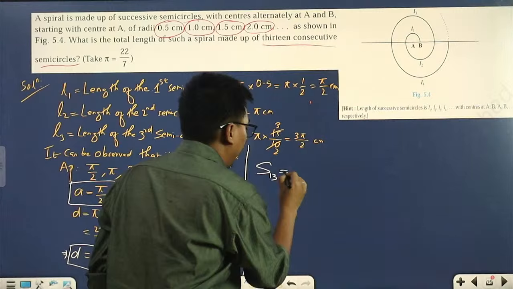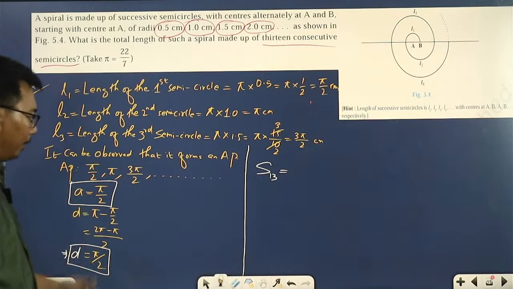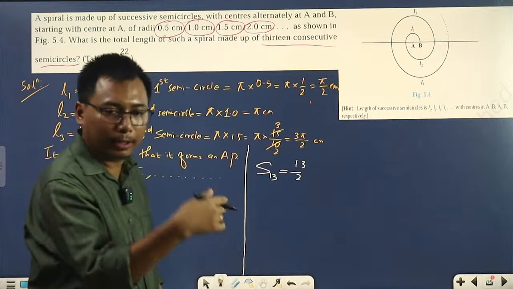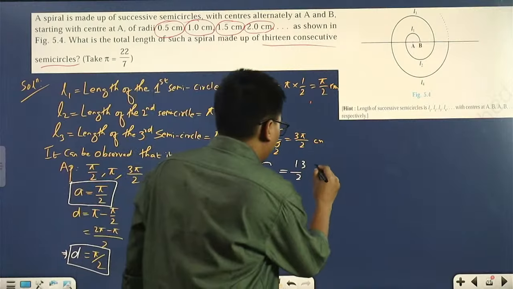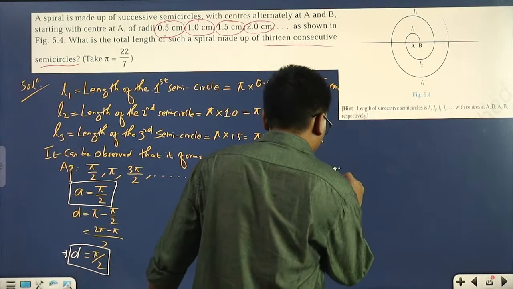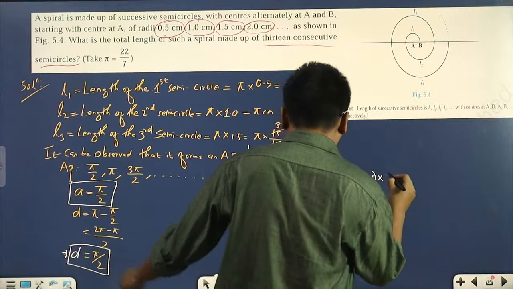S13, because we already have the values of A and D. We don't have the last term here, so we'll use the first formula: 13 by 2, 2 into A, which is pi by 2, plus n minus 1, so 13 minus 1, into D, which is pi by 2 again.